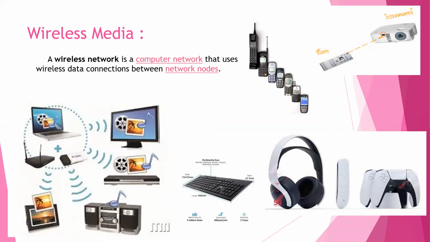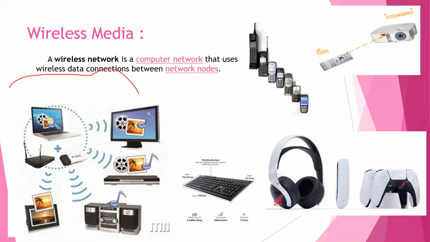Wireless network is a computer network that uses wireless data connections between network nodes. In wireless medium, there are high data rates by using large bandwidth. Wireless medium can give transmission speed around 24 kbps. By this media, the communication can reach rural and hilly areas. And bandwidth for digital data is 1 to 10 Mbps.